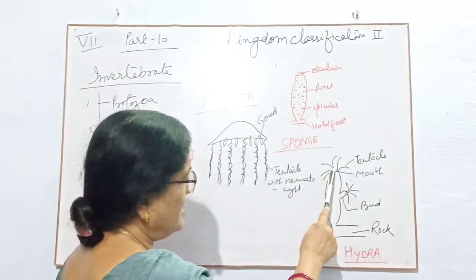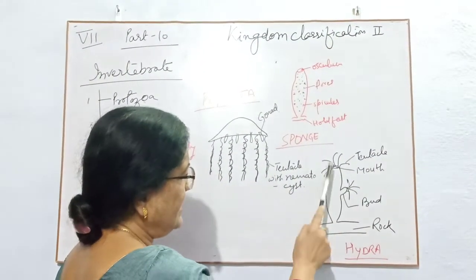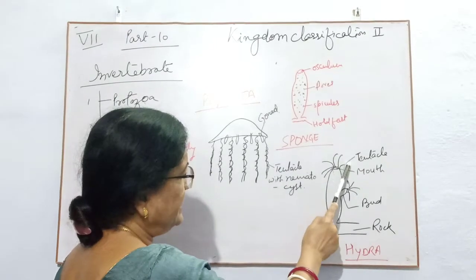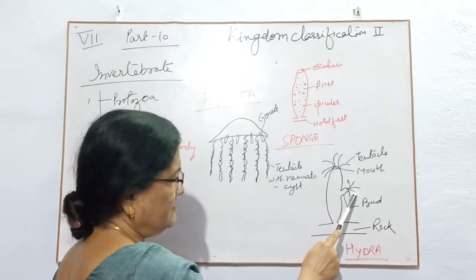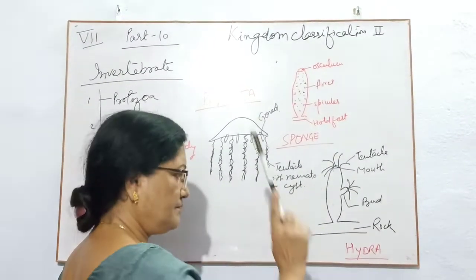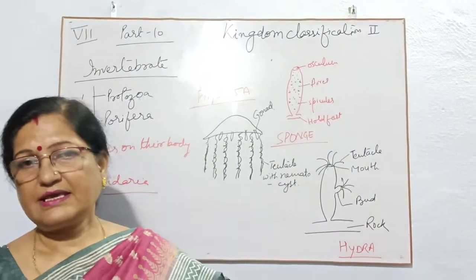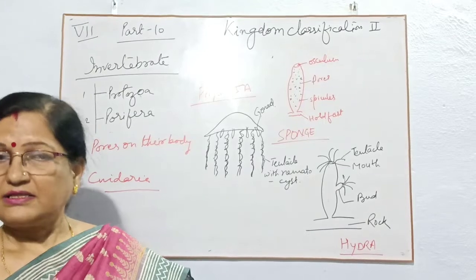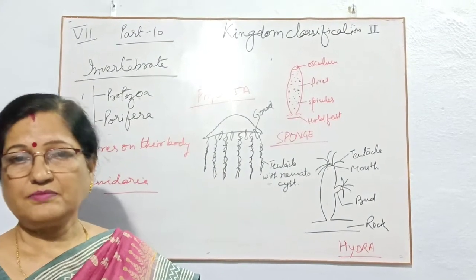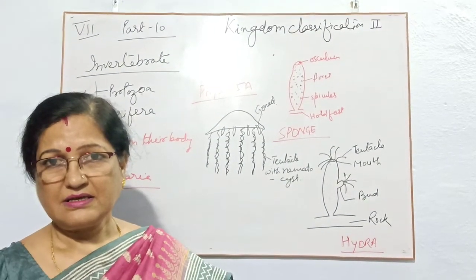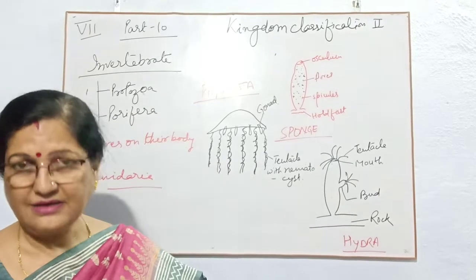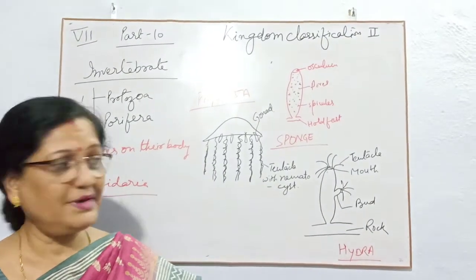Now this is the Hydra. Hydra has a mouth and some tentacles. These are present in the bud also and in the mature Hydra. Through these tentacles, first, they can move from their own places by looping or somersaulting. These are the two methods for movement.